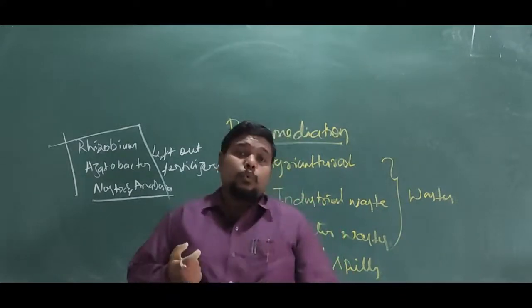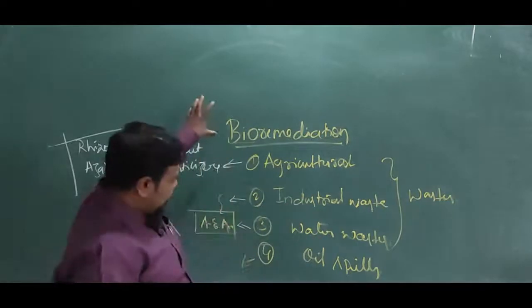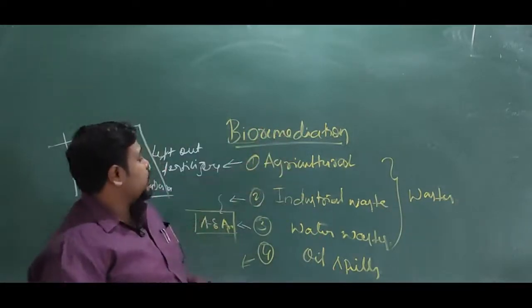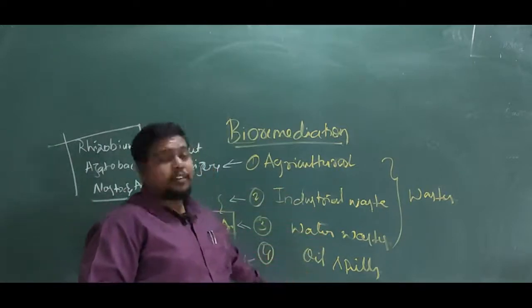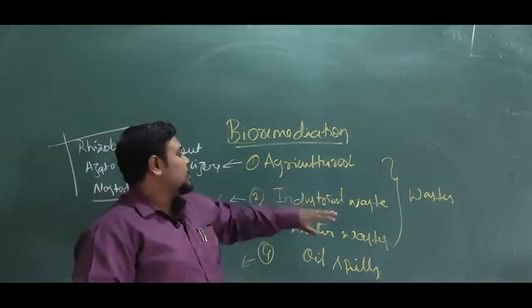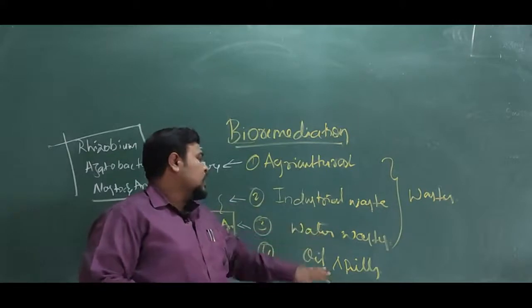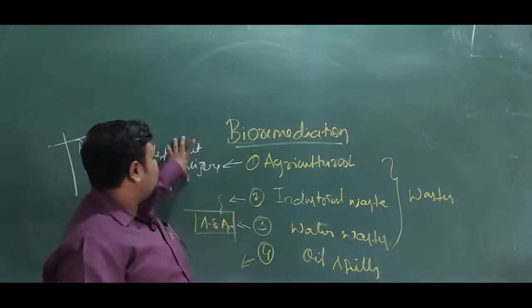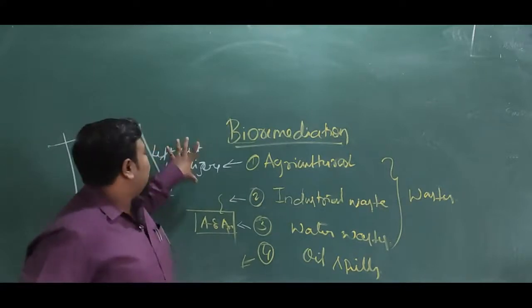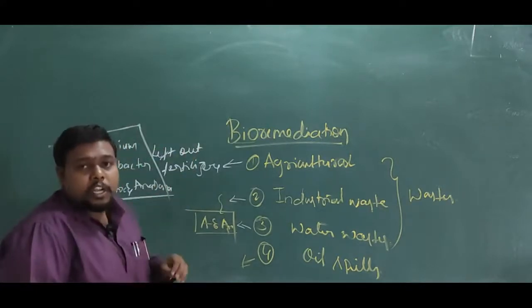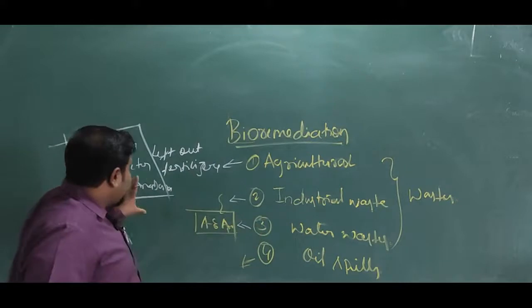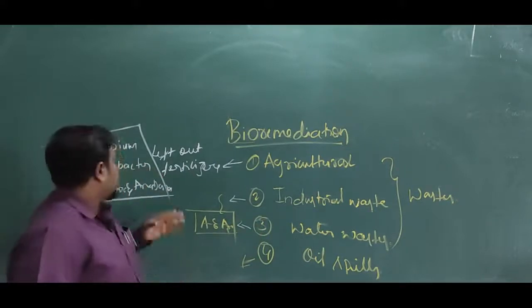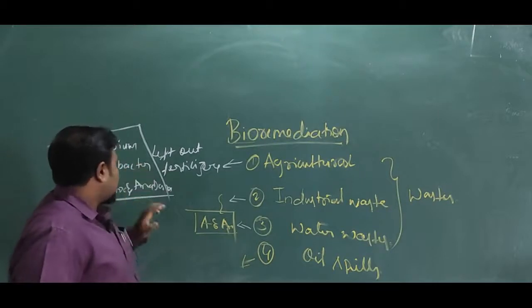This is what we mean by bioremediation. Bioremediation can be differentiated into four different types according to the waste found: agricultural waste, industrial waste, water waste, as well as oil spills. In the case of agricultural waste, the pollution is nothing but the leftover fertilizer or chemicals, which can be dealt with the help of certain bacteria, like the ones I named: Rhizobium, Azotobacter, Nostoc and Anabaena.